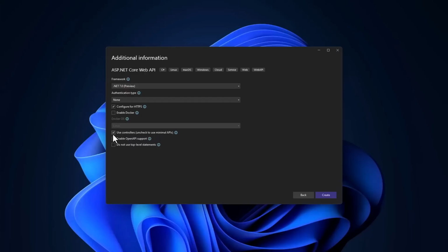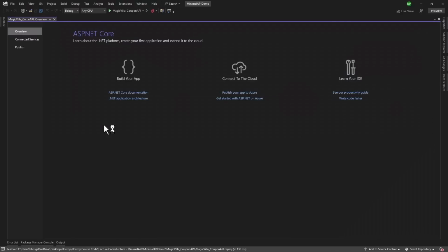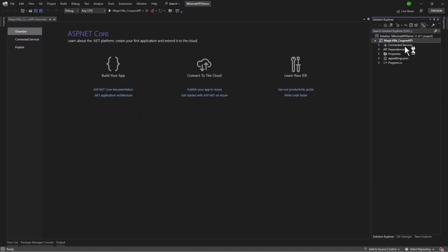Because if you keep this checked, then it will create the regular API project with controllers. We do not want that, so we will uncheck that. And that will create a Minimal API. We will enable the Open API support. And lastly, we do not want to use the top-level statements. We can keep that as unchecked. With that in place, let me hit the Create button with the default settings. And great, our project is created here, and we have our Minimal API right here.